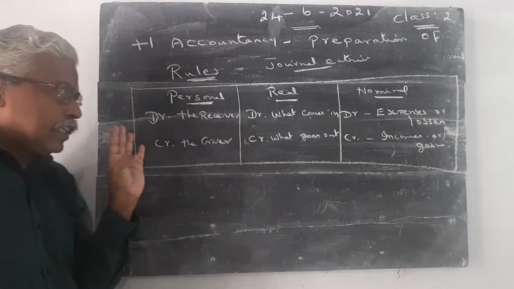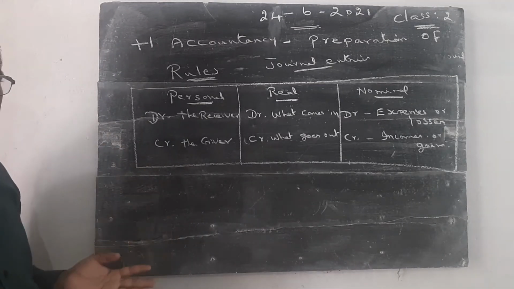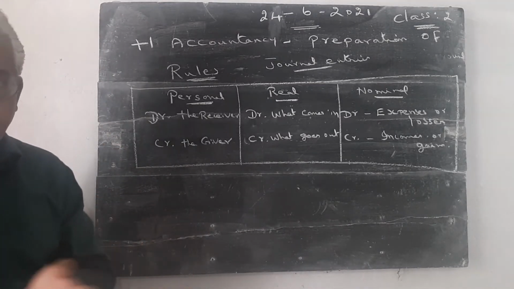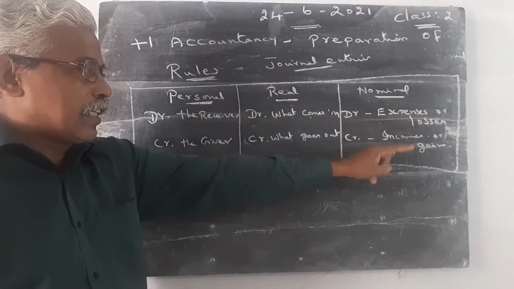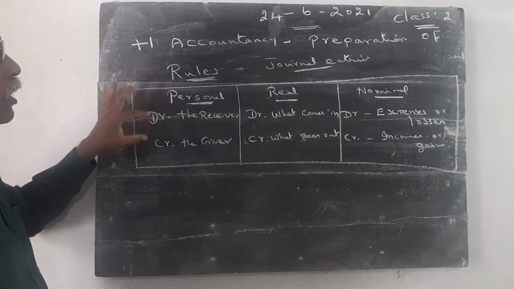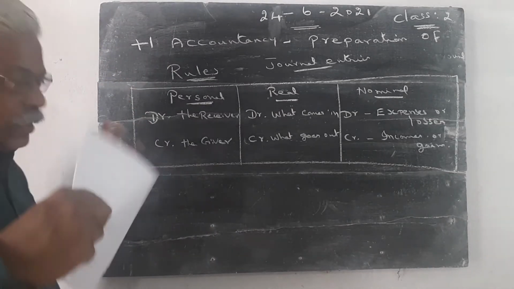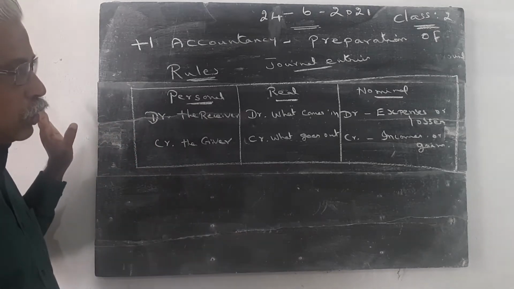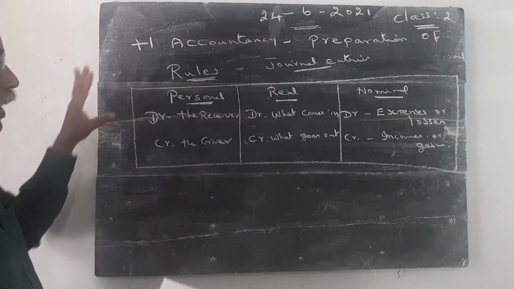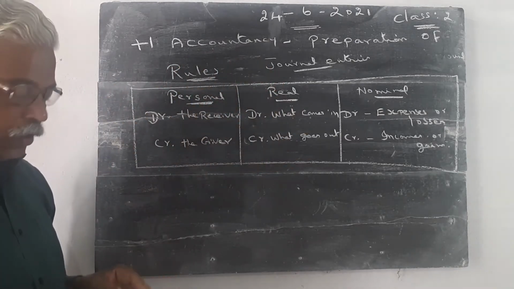Dear students, I will tell the same rules again and again in the coming entire 2 years. Debit what comes in, credit what goes out. Debit all expenses or losses, credit all incomes or gains. Debit the receiver, credit the giver. These are all the words I will tell repeatedly. So the first page in the accountancy notebook contains the rules of journal. You just copy it.